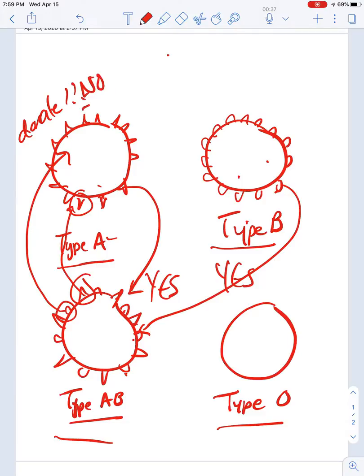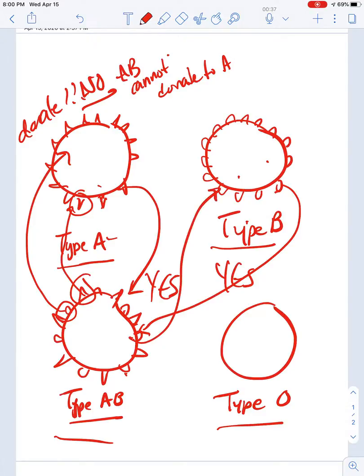And so AB cannot donate to A. Cannot. Okay? Can type AB donate to type B? No. AB cannot donate to B. And that's because type B will recognize the circle antigen on AB, but will not recognize the triangle, right?